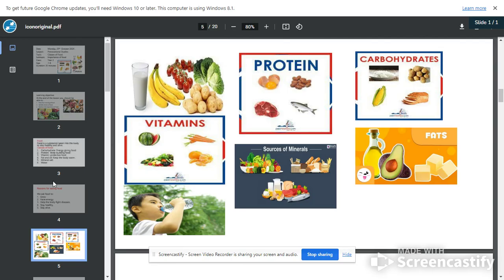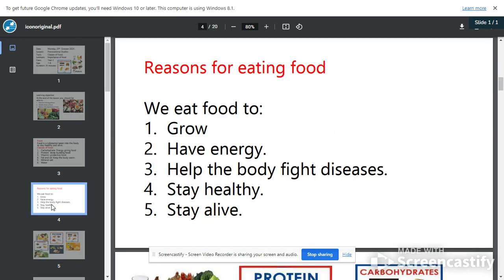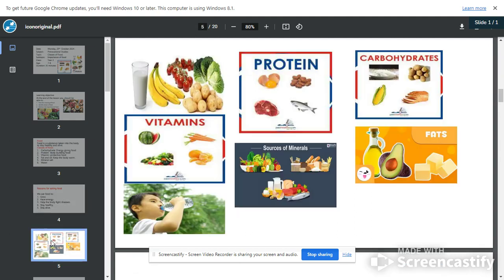Food helps us to grow. Food gives us energy, the energy you need to work, the energy you need to run around. Food helps the body to fight diseases, like I told us that our vitamins help us to fight diseases. Food also helps us to stay healthy and alive.